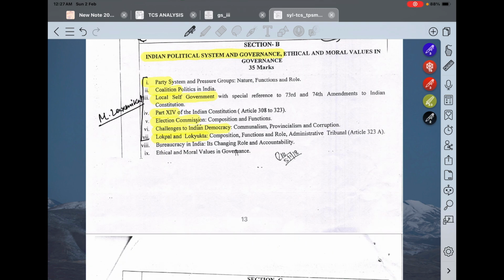But for these two topics, bureaucracy in India, and ethical and moral values and governance, I'll tell you to go to Google and refer to those PDFs. Okay, directly search by the topic, you will get a good PDF and make your notes from there. Okay, this will be beneficial for you.